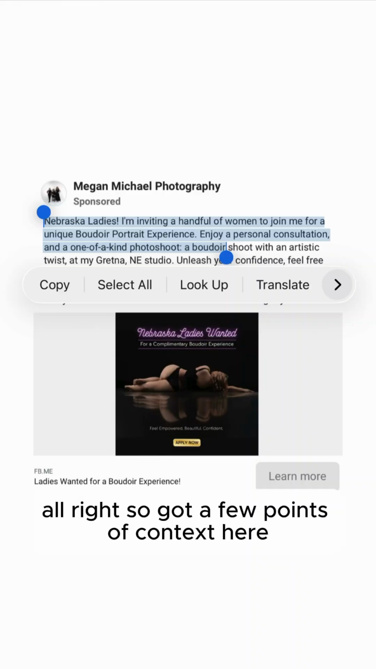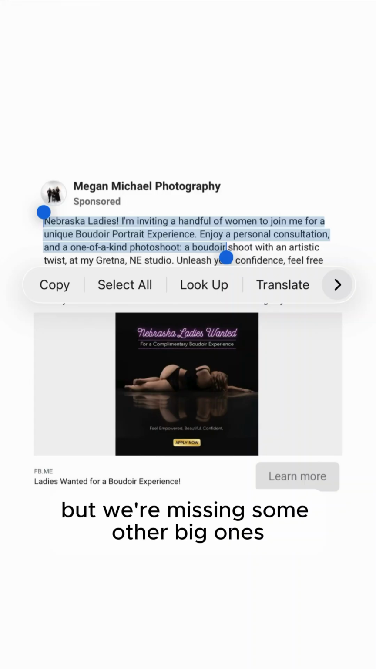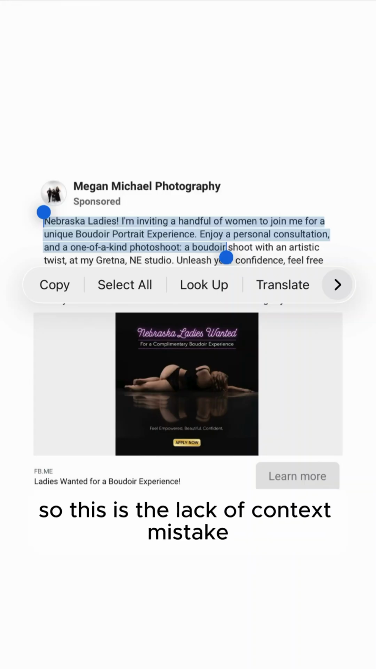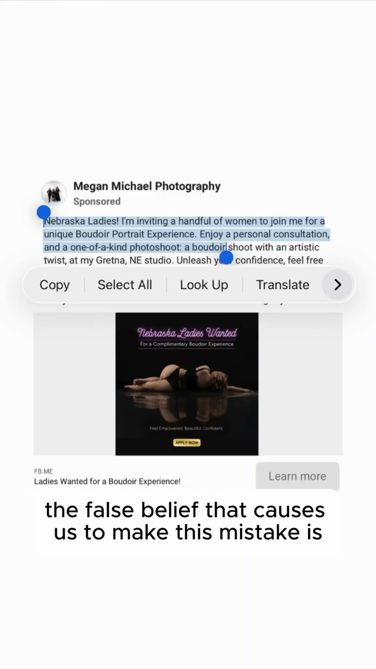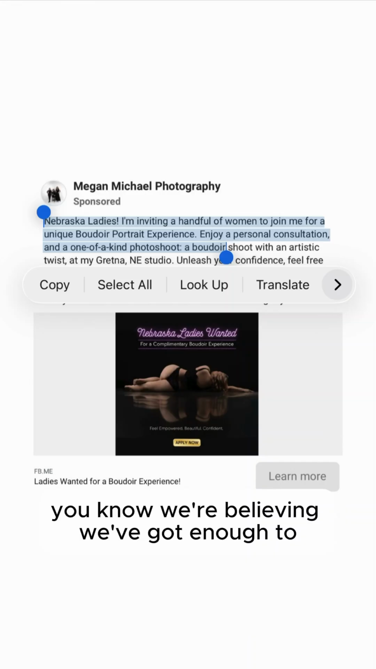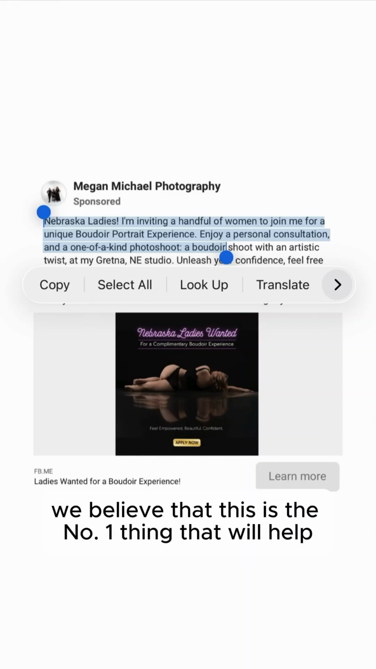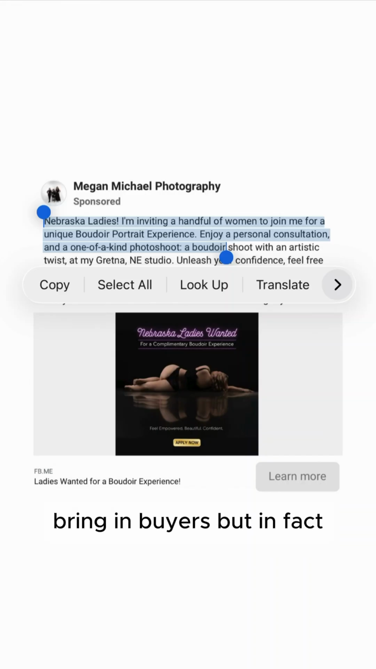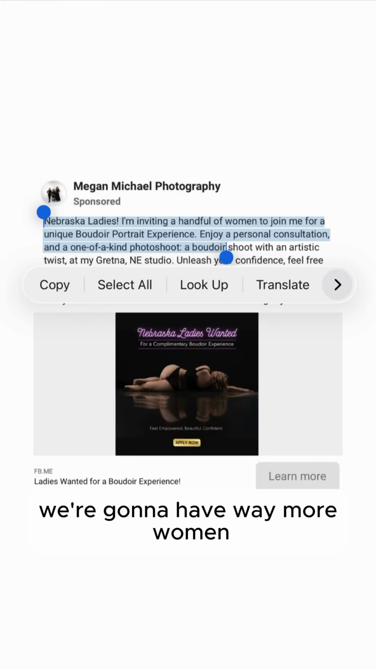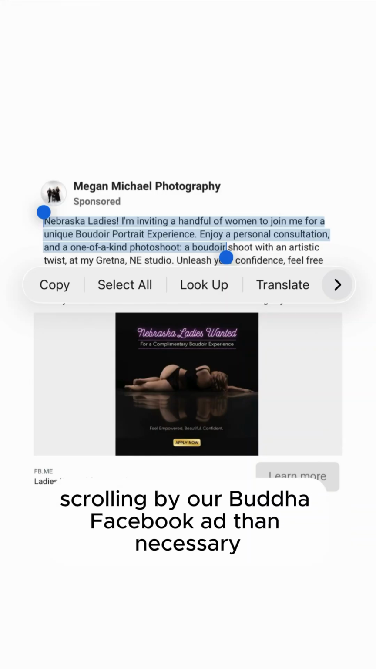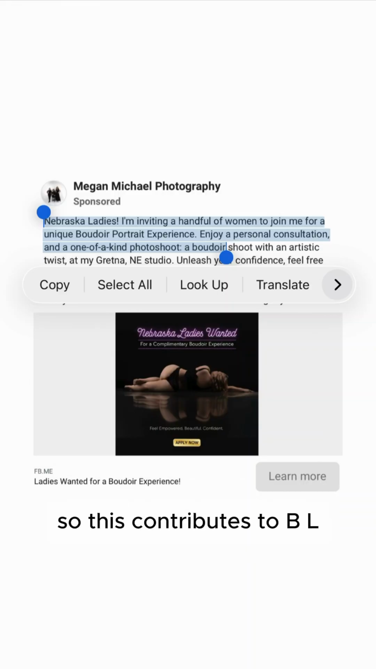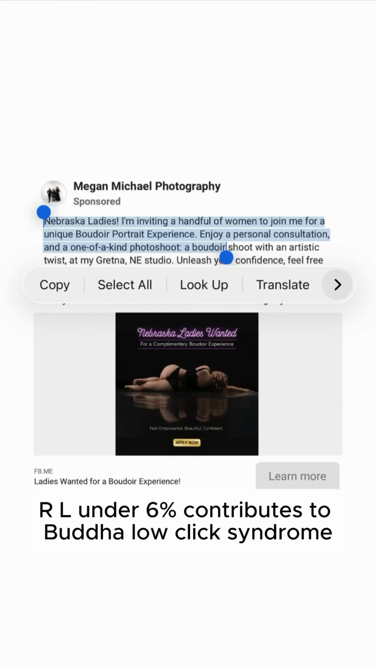All right, so we've got a few points of context here, but we're missing some other big ones. So this is the lack of context mistake. The false belief that causes us to make this mistake is that we've set the right context, and we believe that is the number one thing that'll help bring in buyers. But in fact, the way we have it right now, we're going to have way more women scrolling by our Boudoir Facebook ad than necessary, so our ad never even enters their brain. So this is how it contributes to BLCS: pulling our unique CTR under 6% contributes to Boudoir low click syndrome.